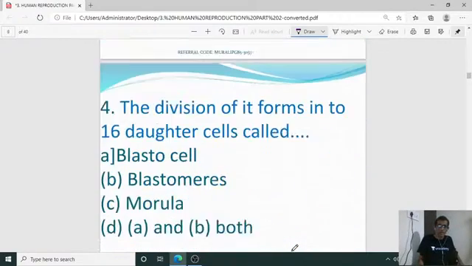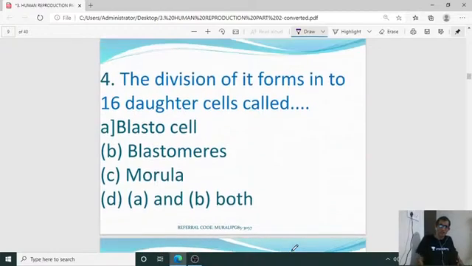And fourth question: the division of one particular cell forms into 16 daughter cells, that is called what? The right answer for the fourth question is B, blastomeres. The small identical daughter cells formed after cleavage of the zygote are called blastomeres.